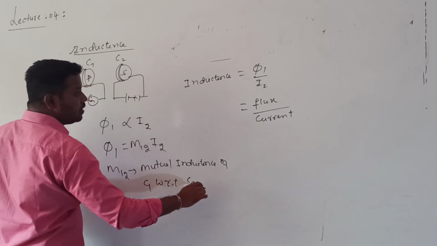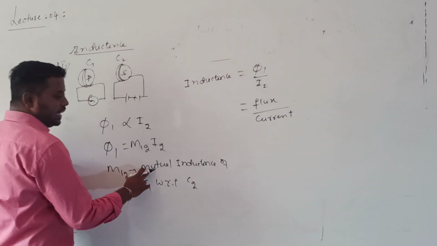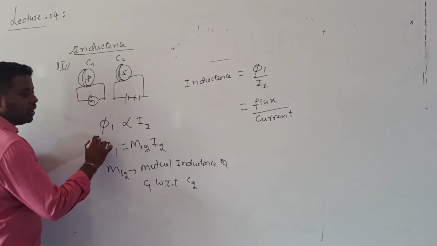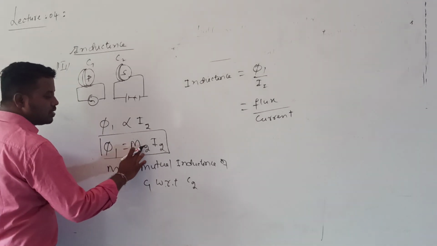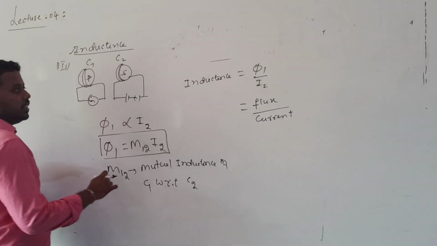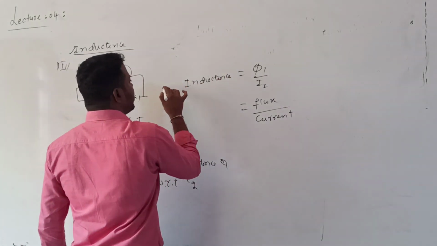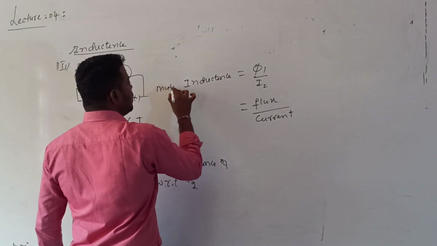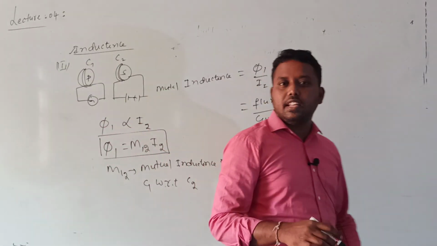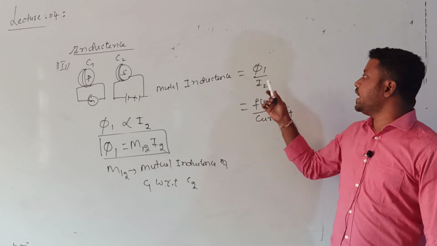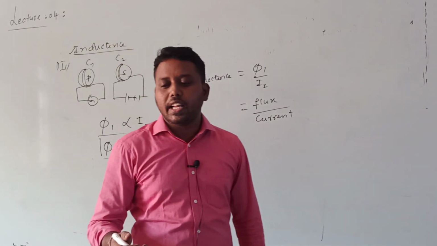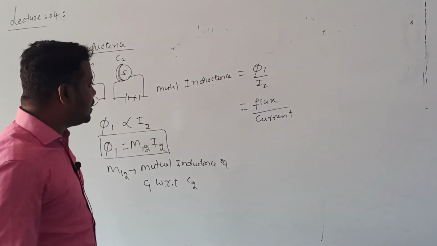With respect to which one? C2. Or the mutual inductance of the primary coil with respect to the secondary coil. What is M12? It is a proportionality constant. So what is the mutual inductance definition? Mutual inductance can be defined as the ratio of flux linked with the primary coil to the current passing through which coil? The secondary coil.